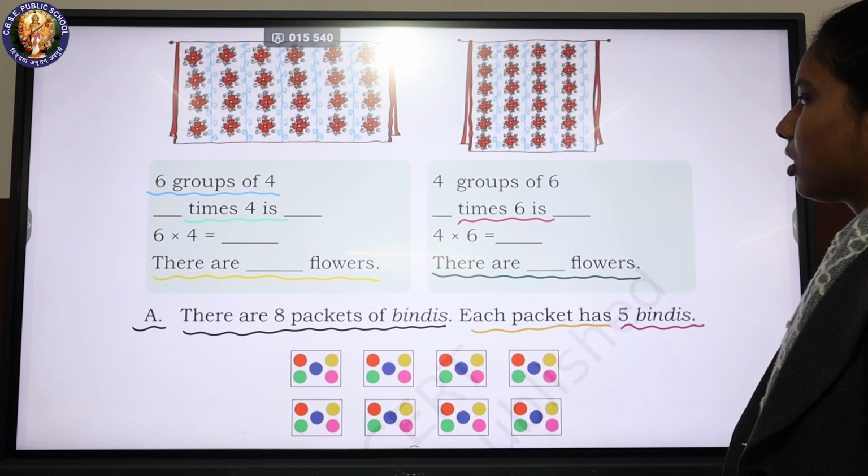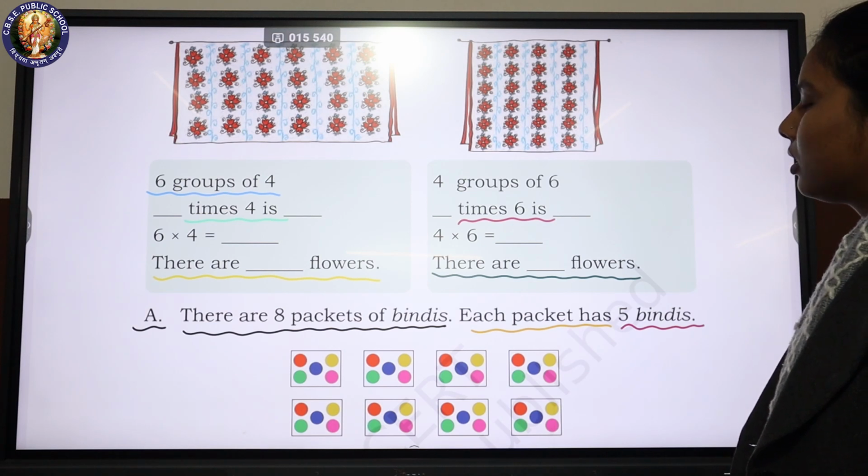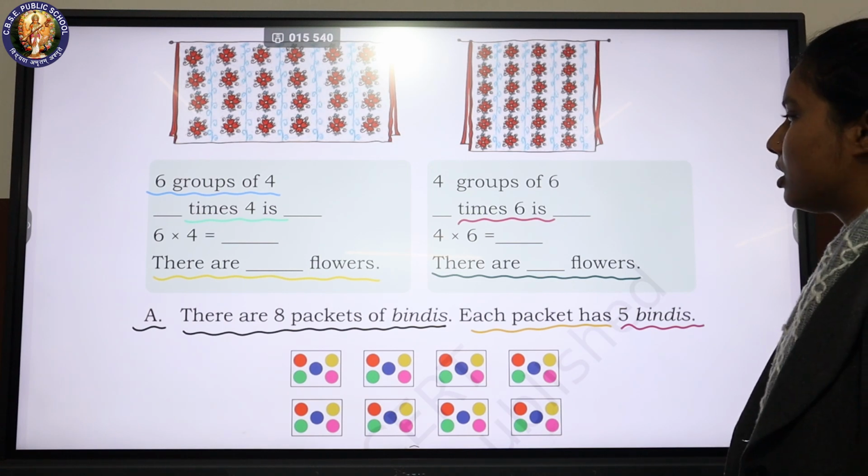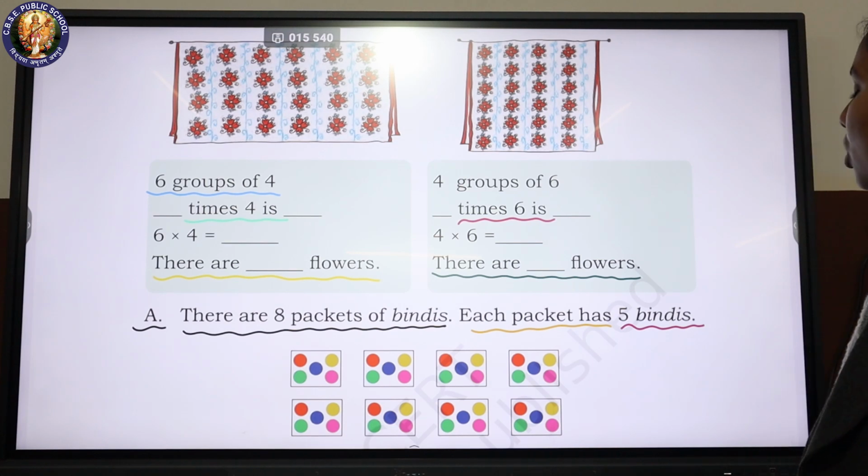6 groups of 4. Blank times 4 is blank. 6 into 4 is equal to blank. There are blank flowers. 4 groups of 6.